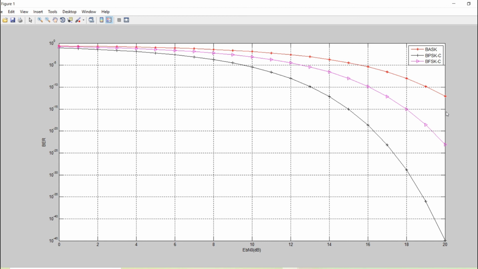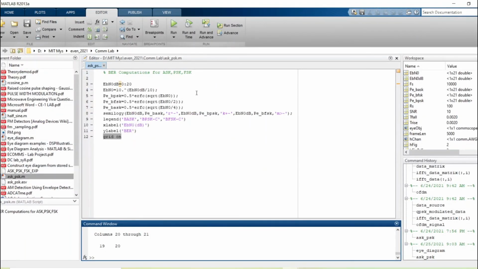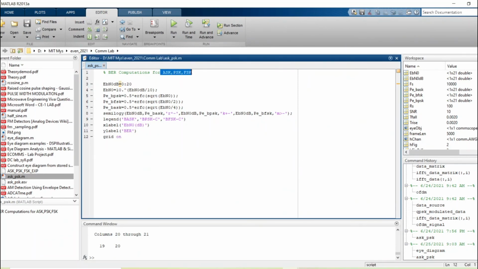So that's all about the probability of error computations for ASK, PSK and FSK and their performance analysis. Okay, I hope you have understood the concept. Also you are now more clear with the different modulation techniques.